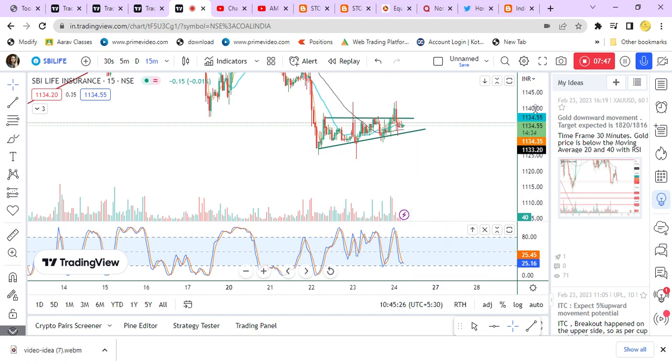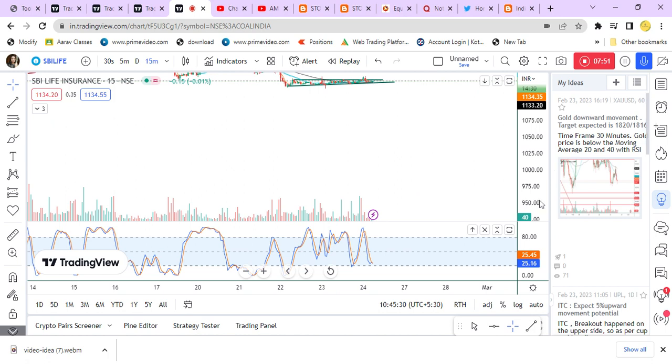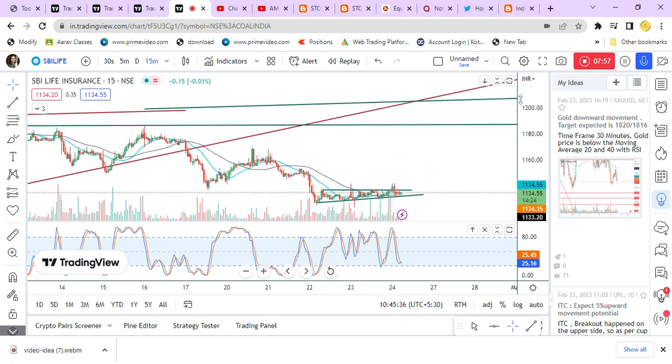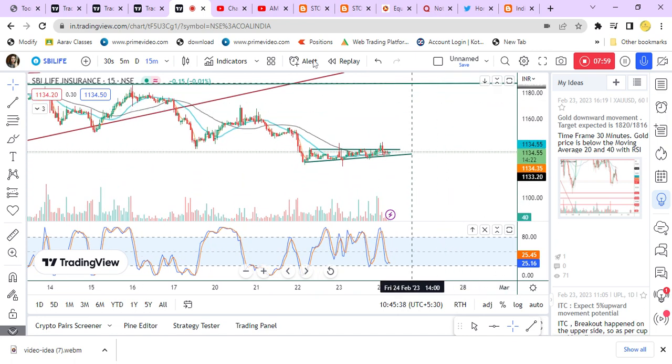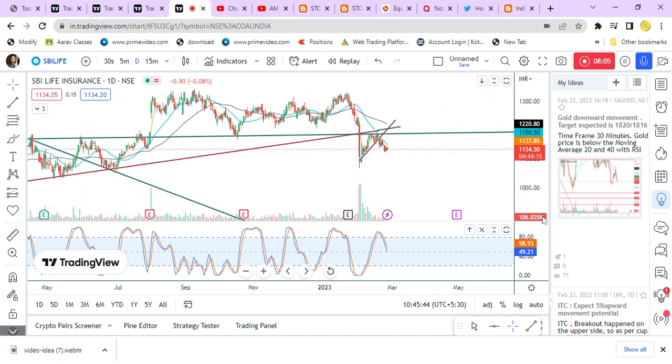The next target we have given is 750 or something, because we analyzed it in the day chart. Let us wait, because in the higher time frame, you can see moving average 40 is still above.